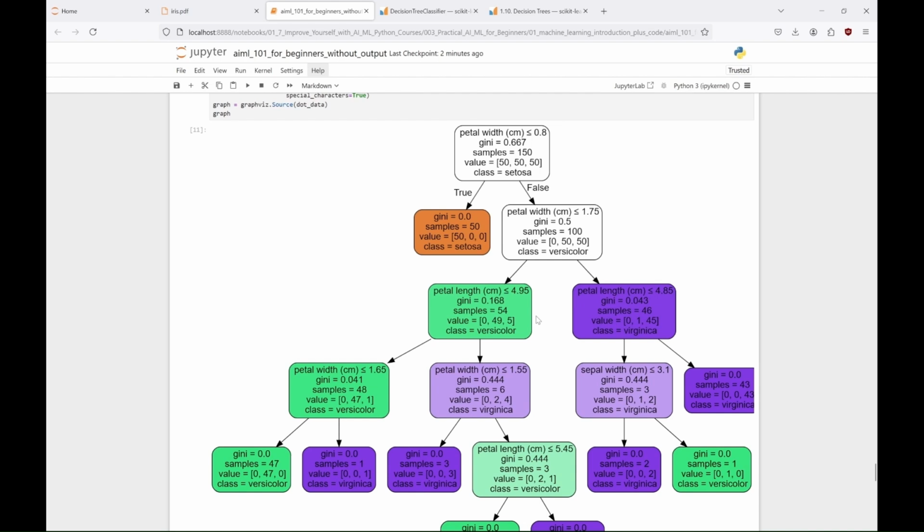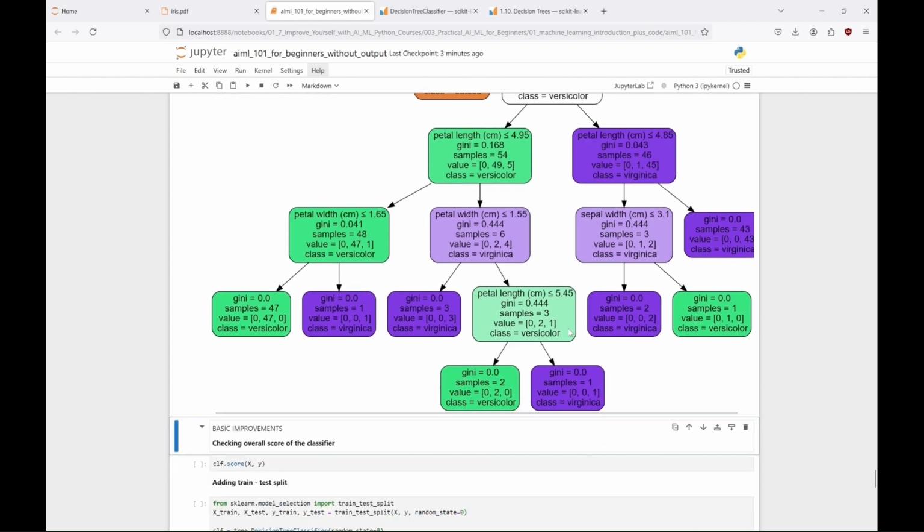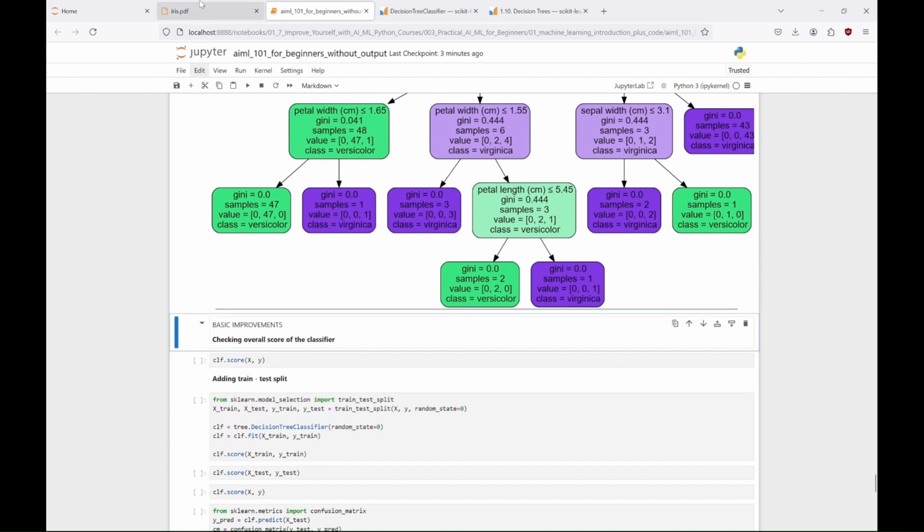If it's false, the system isn't sure what flower it is, so it asks another question, and another until it's sure. However, if the petal width is less than or equal to 0.8 centimeters, the system learned that it is Iris setosa. As you can see at the lowest leaves, all the Gini indexes are equal to 0 and sometimes there is only one sample in that leaf. And that is not as good as it looks like. In this particular situation the system might have asked too many questions.